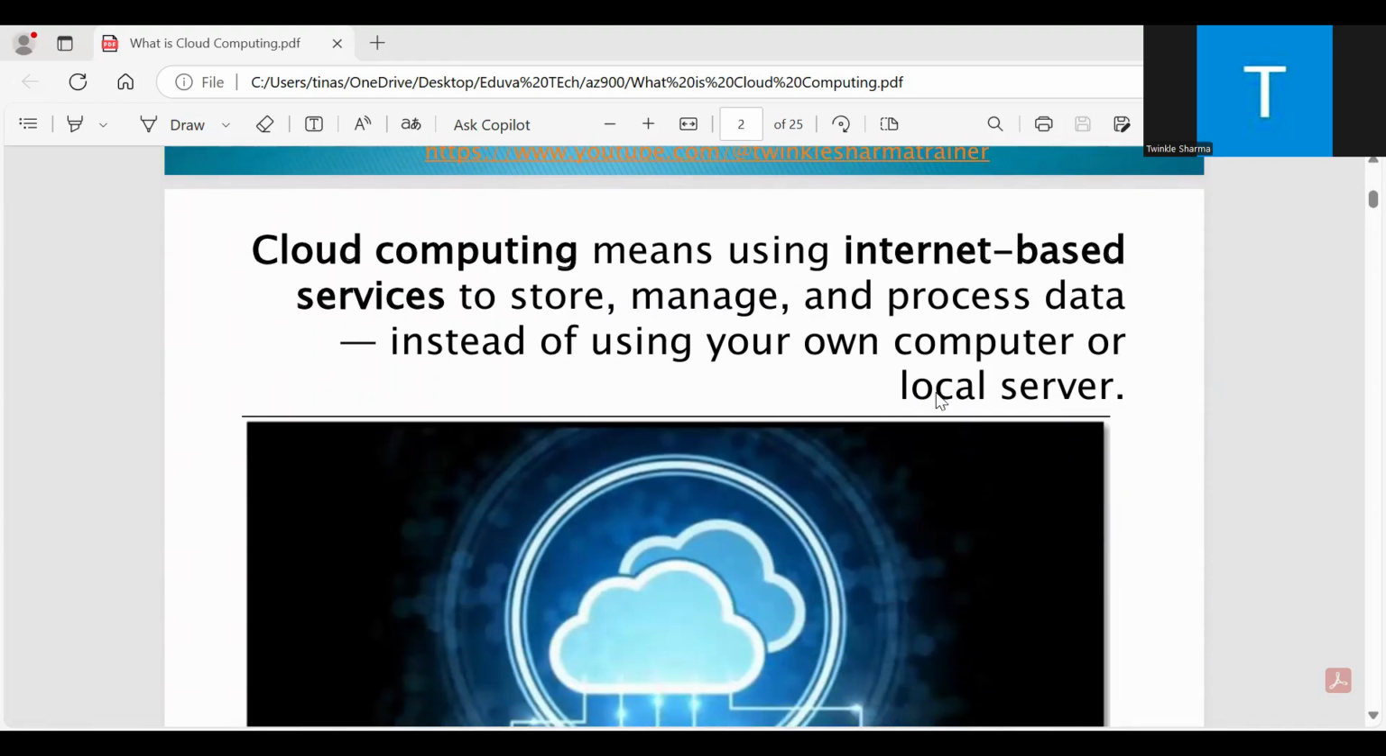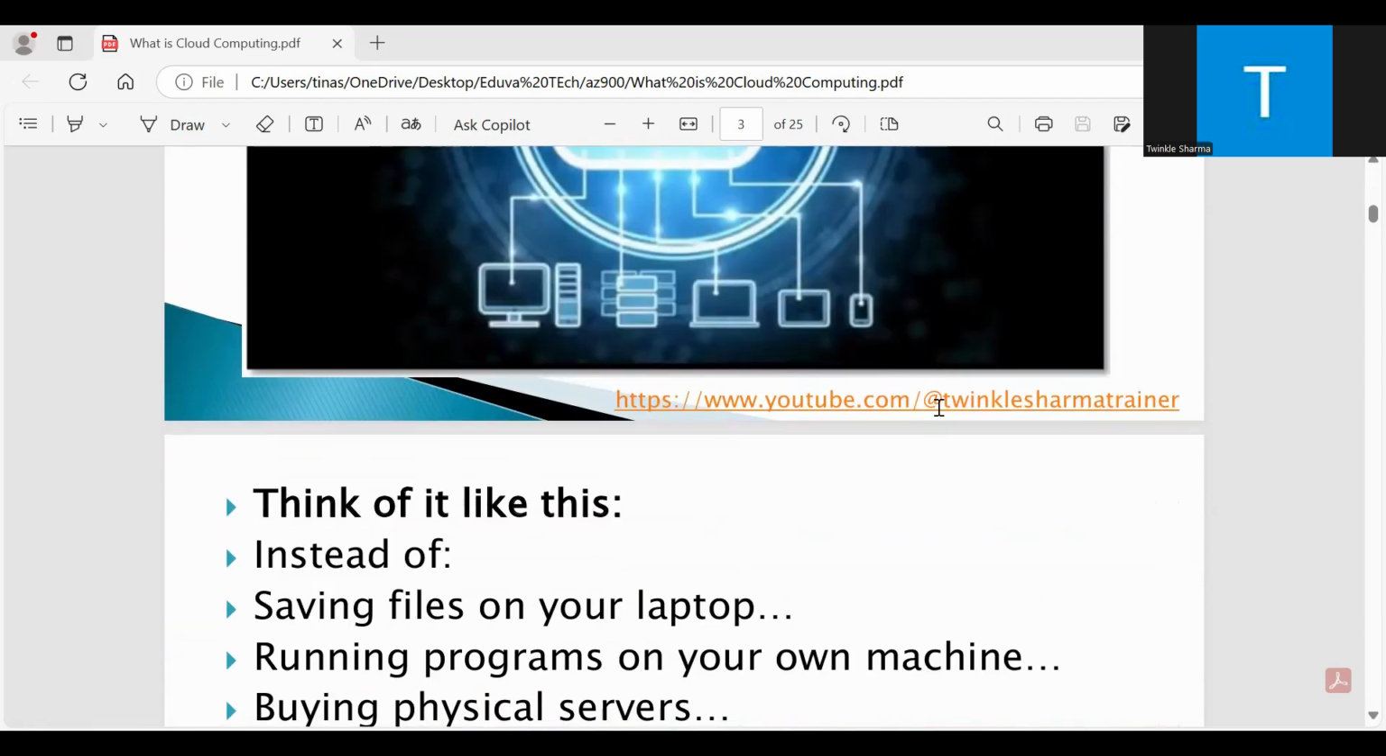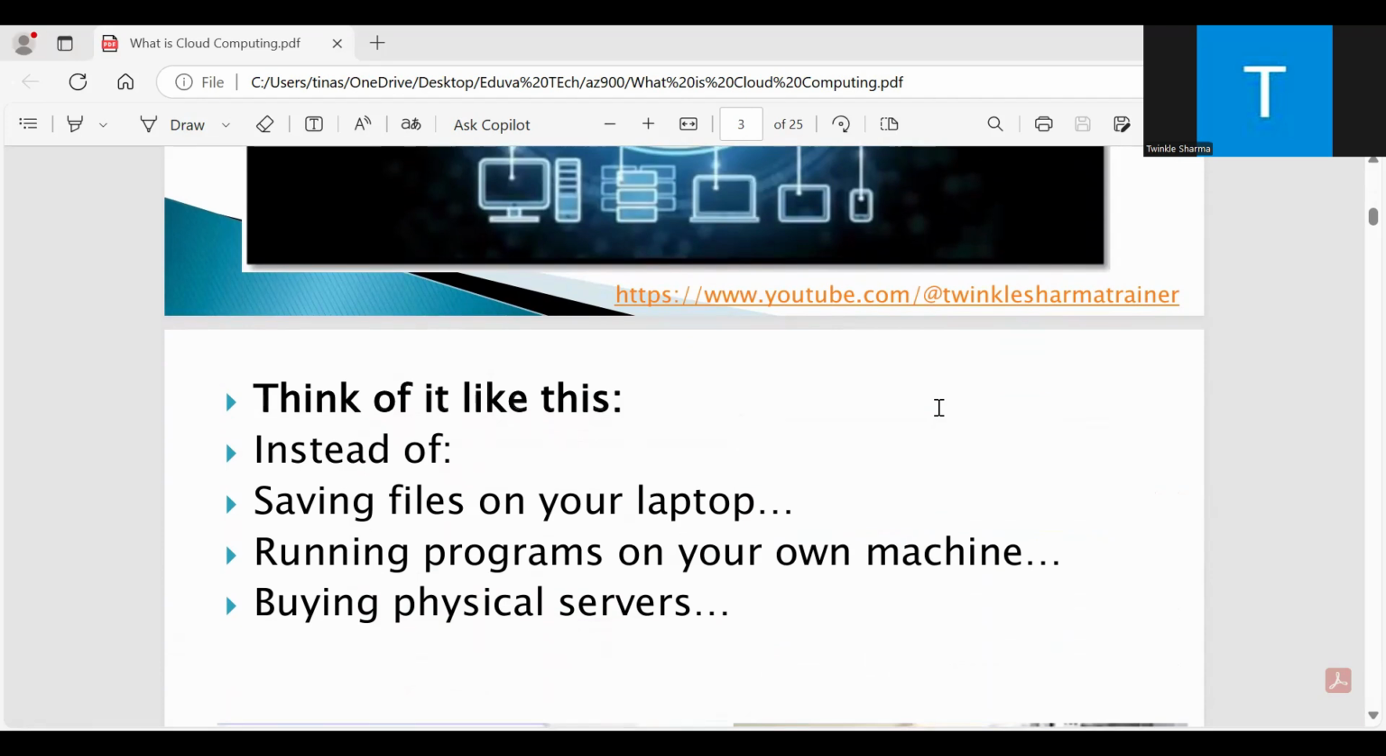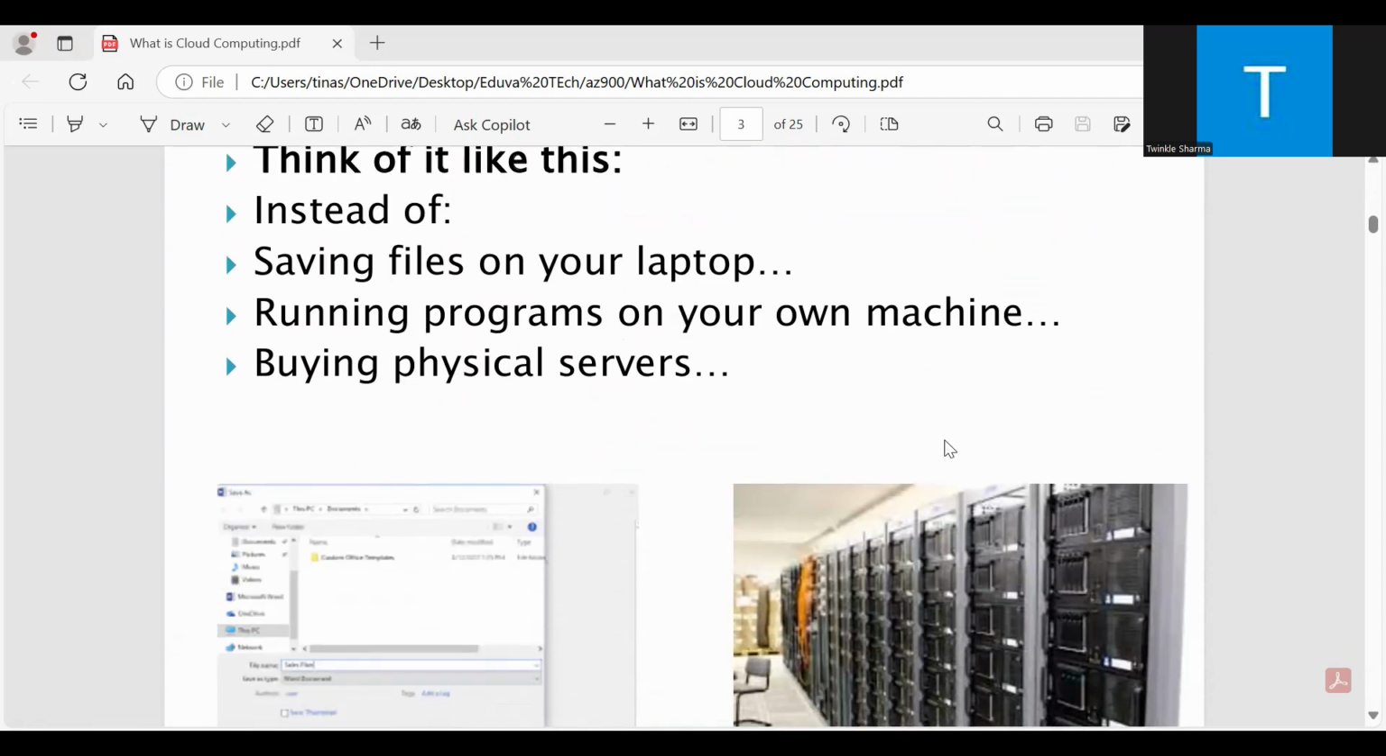Cloud computing means using internet-based services to store, manage, and process data instead of using your own computer or local server. If you are using your own system, it is like saving files in your systems, running programs on your own machine, or buying physical servers. It is too costly, right? In the cloud, you can use databases, compute services, or systems online, or we can say on the internet. As you pay, you will use.